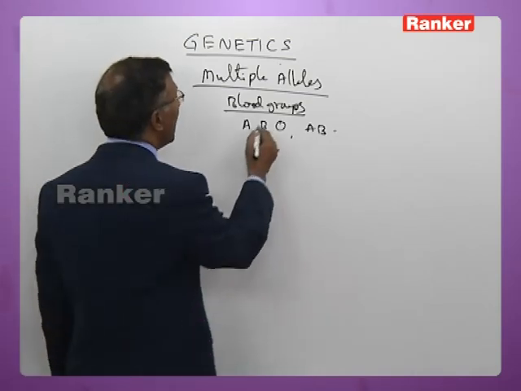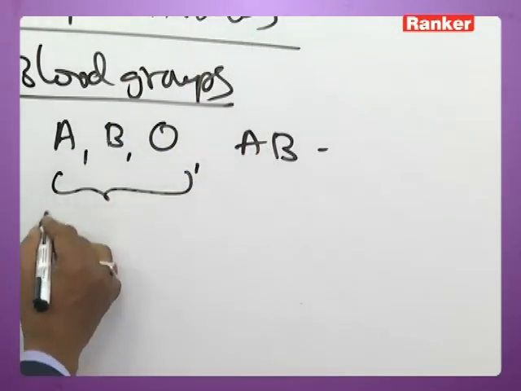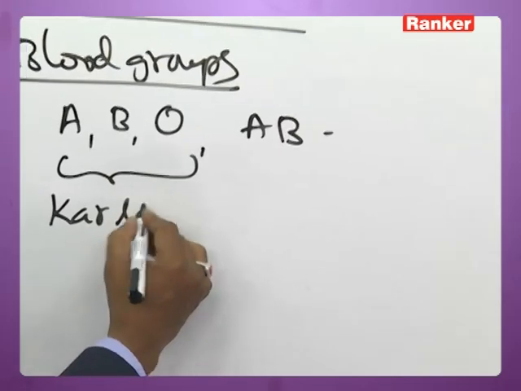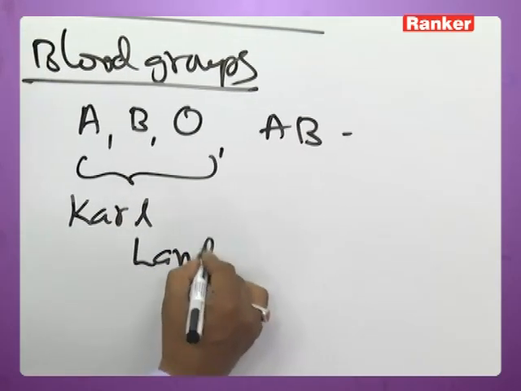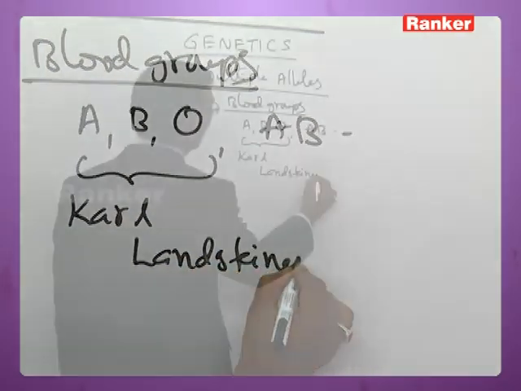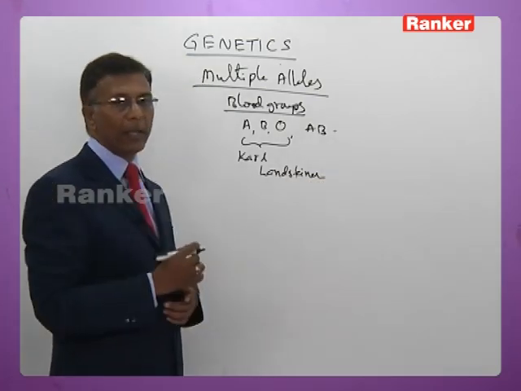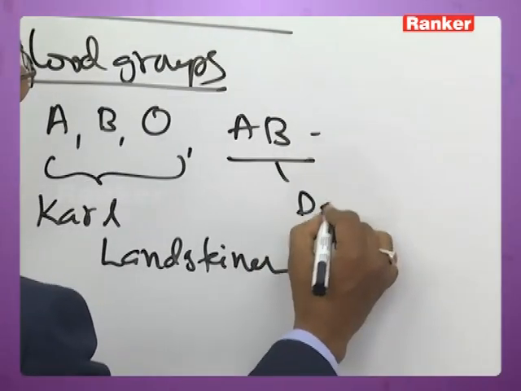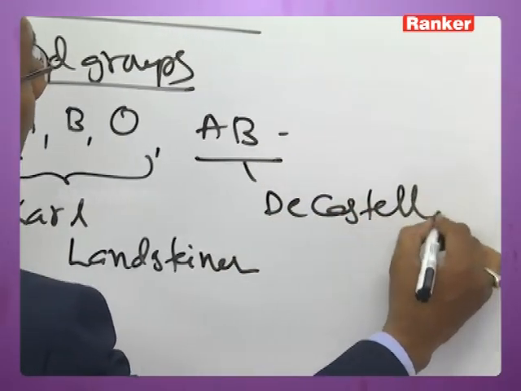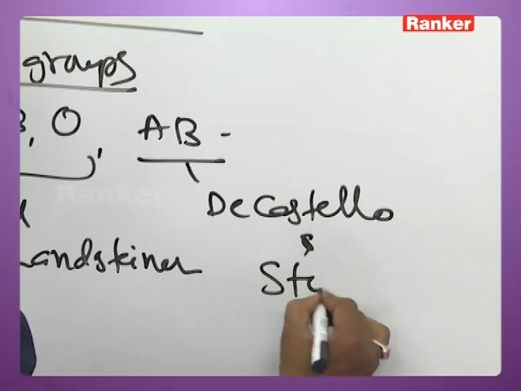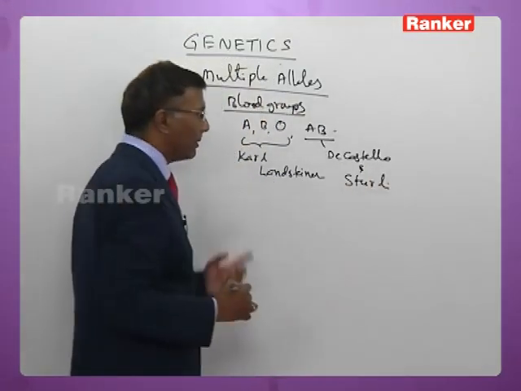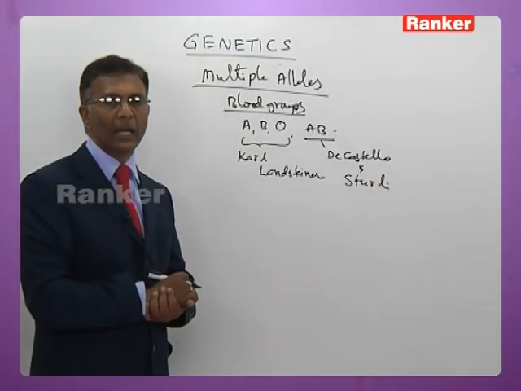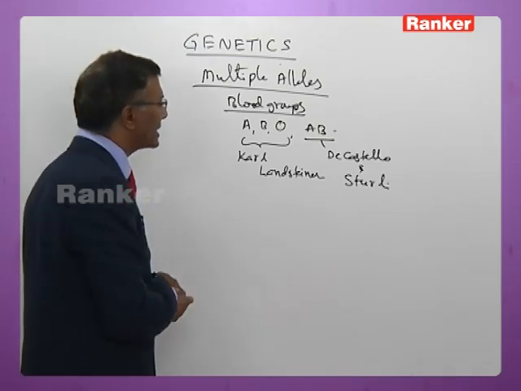Among these, A, B and O were discovered by Carl Landsteiner, while AB was discovered by De Castello and Sturli. So how many alleles are there here?